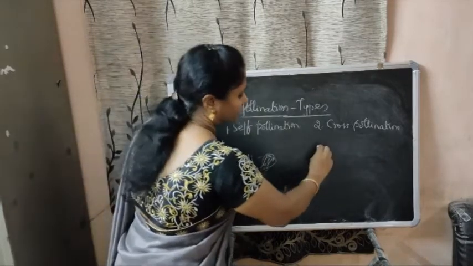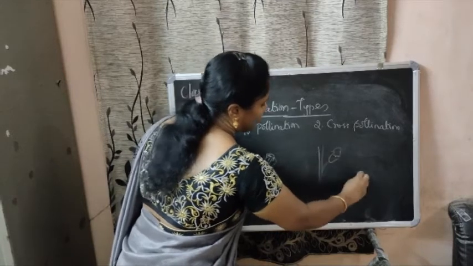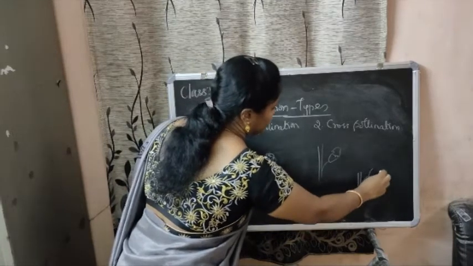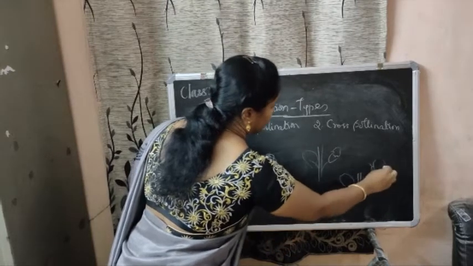Cross-pollination. Here you have two different plants, two different flowers.